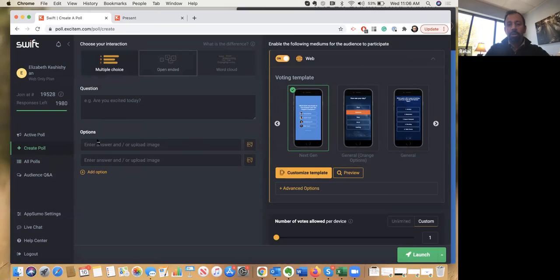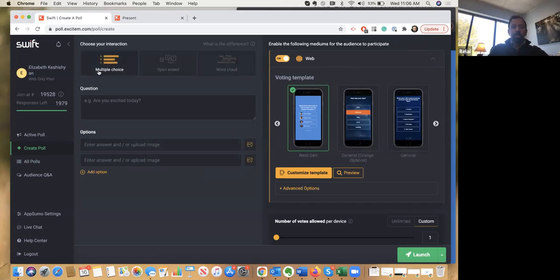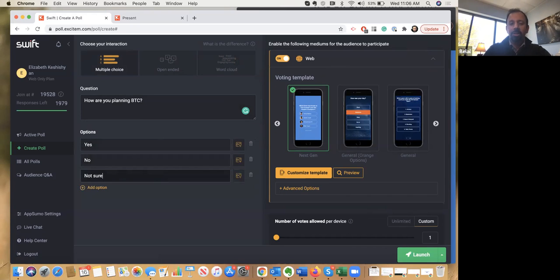So here you can see the left panel. We have 3 different types of questions. One is the multiple choice, which is the one we have just used right now. You have the open-ended, and then you have the word cloud feature as well. So we'll start with a multiple choice question. We'll just have a very simple question: given that Bitcoin has hit an all-time high today, are you planning to buy Bitcoin? Yes, no, and I'm going to add another option, not sure yet.